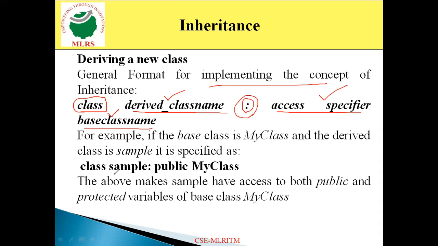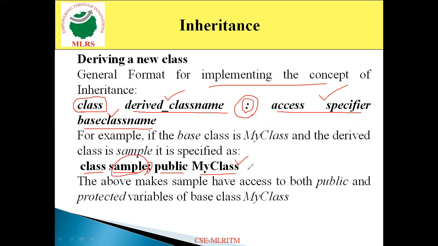Now look at this example. Class sample colon, and here I specify the access specifier as public. The next one is the base class, which is my class. Here my class is the base class and sample is the derived class.